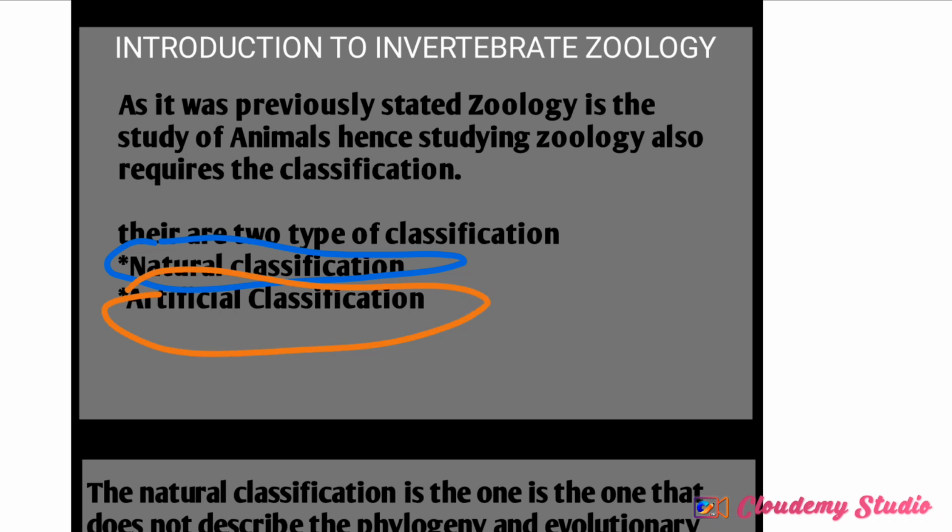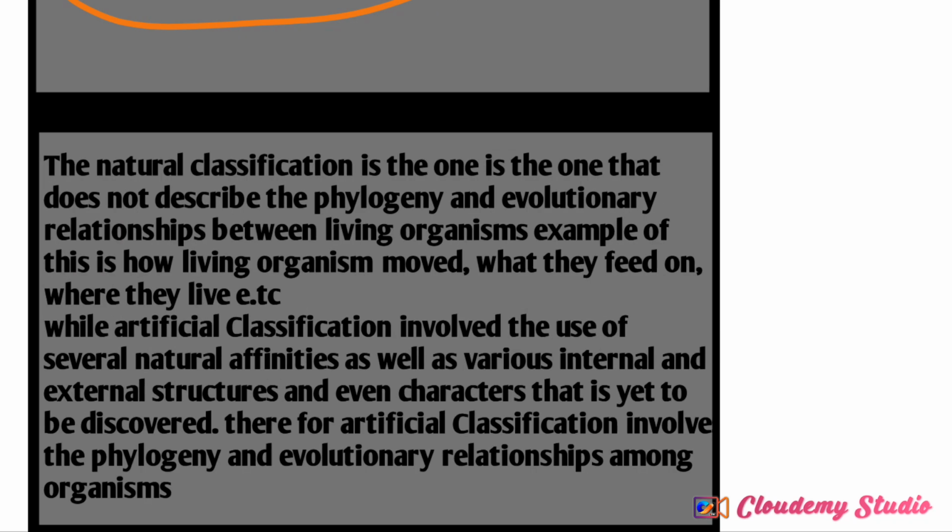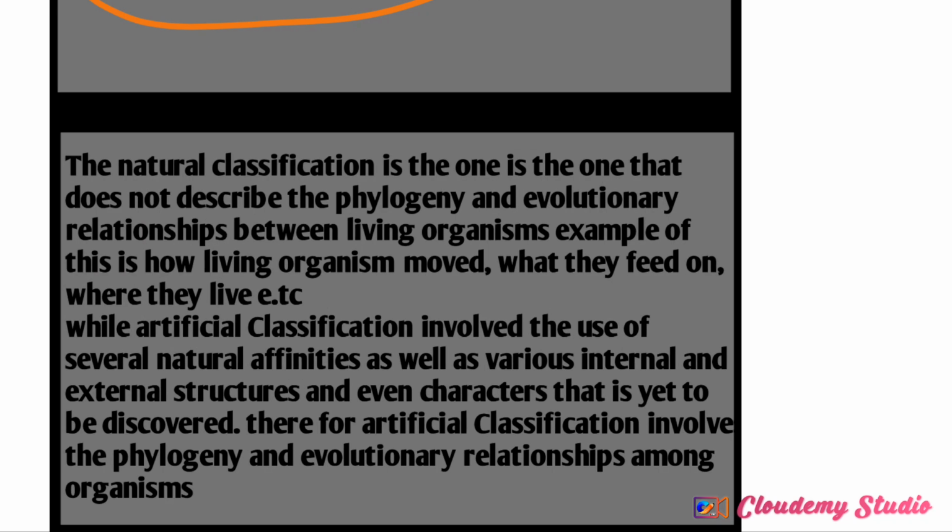Now, natural classification is the one that does not describe the phylogeny and the evolutionary trend of a living organism or the relationship between them. This natural classification is a classification based on convenience. It is very simple. You just look at something and you classify them the way you see them. It does not ask whether these things are related or not. That is what makes it crude, simple.